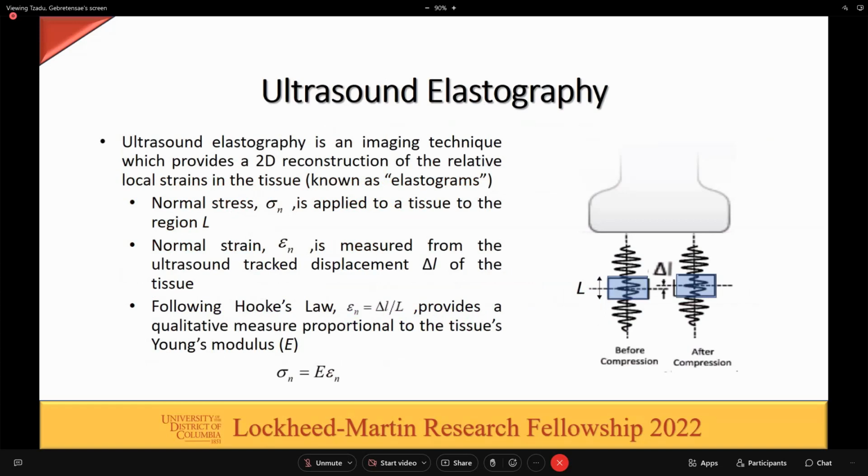Referring to the image on the right, normal stress sigma is applied to a tissue of length L. Normal strain epsilon is measured from the ultrasound-tracked displacement, delta L, of the tissue. By using Hooke's law, local strain is calculated by delta L over L, which provides a qualitative measure proportional to the tissue Young's modulus, represented by E.